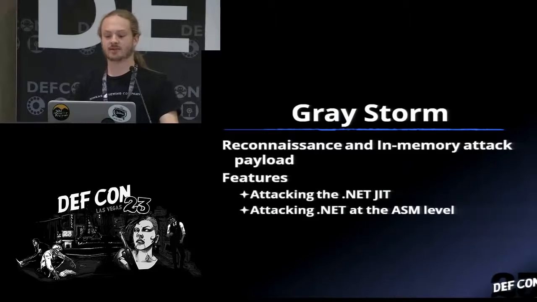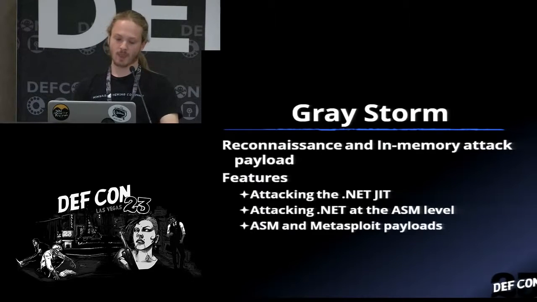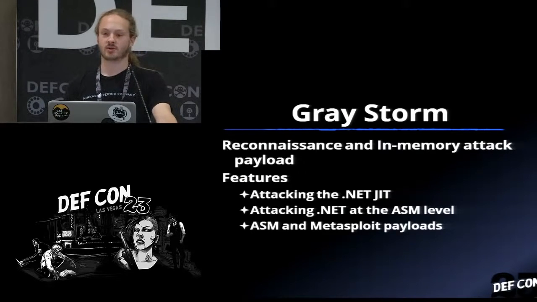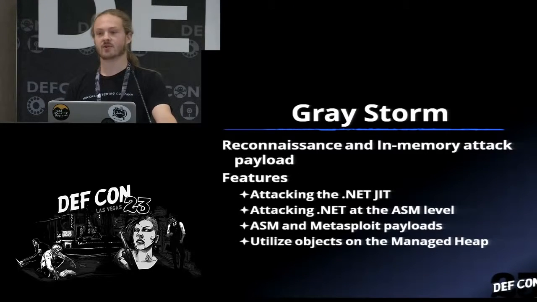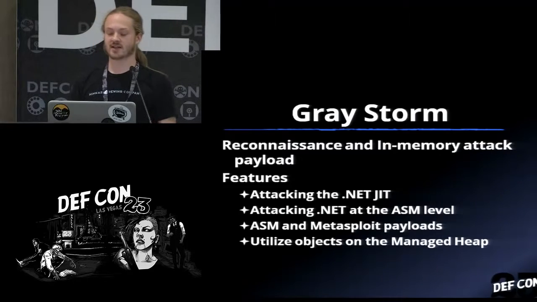We're also going to be able to, with GrayStorm, attack .NET at the ASM level. So I'm going to show you how easy it is to rip pointers off of methods that are already just-in-time compiled, view their assembly instructions, and then overwrite them. And then I'm also going to demonstrate how easy it is to roll your own assembly payloads, and you can even utilize Metasploit payloads, but there are subtle differences between the two that I'll go over. And then, of course, we're going to be able to utilize objects on the managed heap.